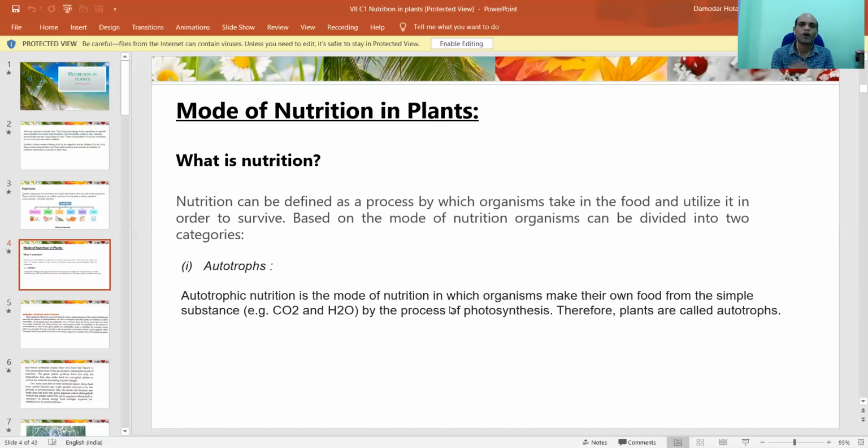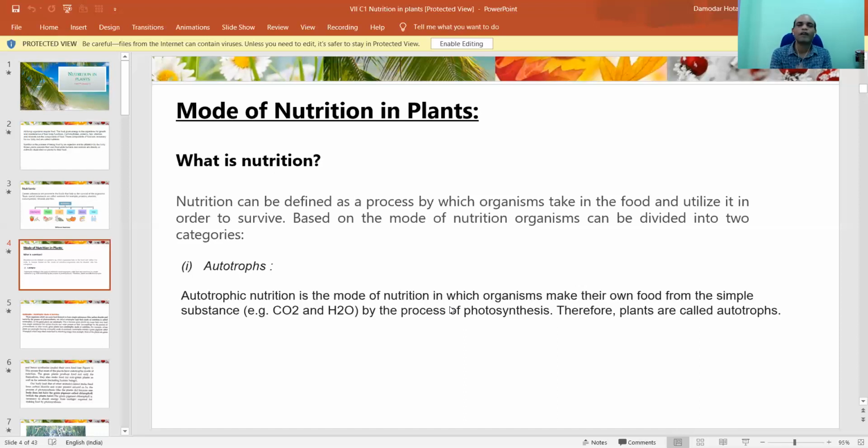What do you mean by autotrophs? Auto means, you see, automatic machines have come. You see, automatic bikes have come. There is no need to kickstart it. Earlier we had to struggle a lot to kickstart it, and during the time of cold, you just get exhausted, and you also ring some people, invite some people to help kickstart so that you can start your bike and scooty. But nowadays it's all a switch, just click and it starts. Auto start. Like that, autotroph means that which makes its food itself, that's called autotroph.